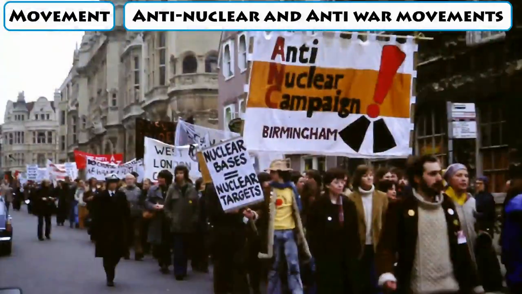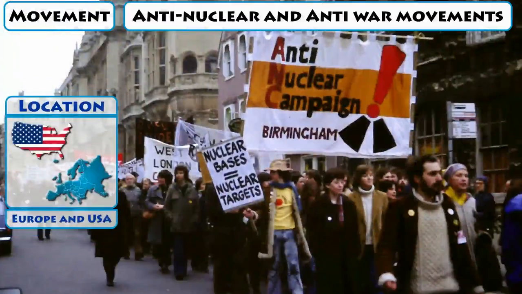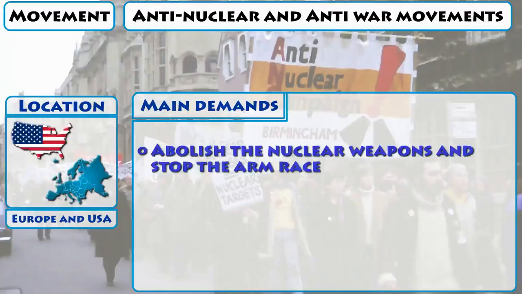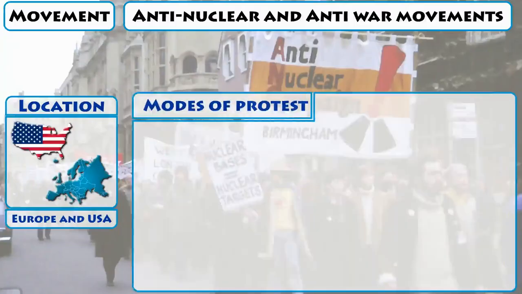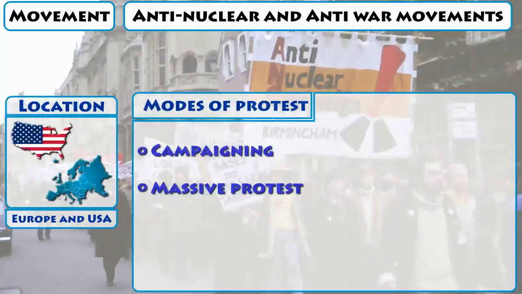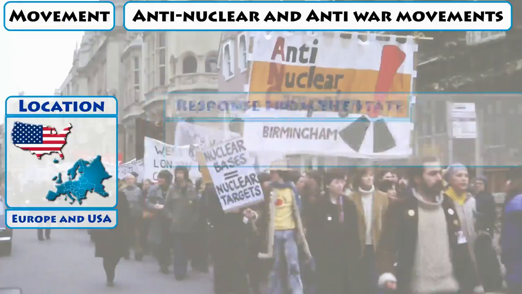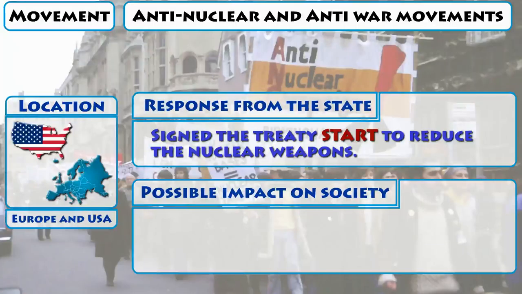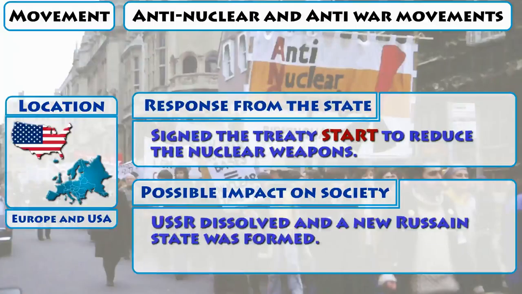Movement: anti-nuclear and anti-war movements. Location: Europe and USA. Main demands: abolish nuclear weapons and stop the arms race. Modes of protest: campaigning, massive protest. Response from the state: signed the treaty START to reduce nuclear weapons. Possible impact on society: USSR dissolved and a new Russian state was formed.